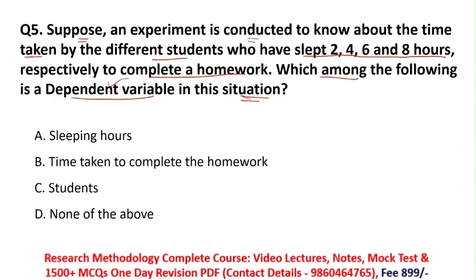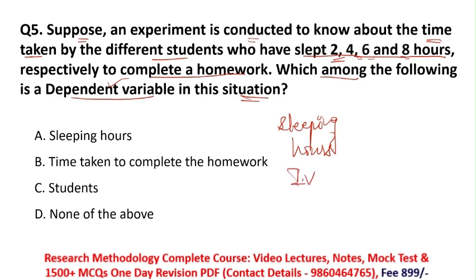So here you can see what they are telling us: the time taken by the different students who have slept for 2, 4, 6 and 8 hours means they are talking about the sleeping hours of students. See here, the sleeping hours of students is changing. Some students slept for 2, some for 4, 6 and 8 hours. So here sleeping hours is the independent variable.